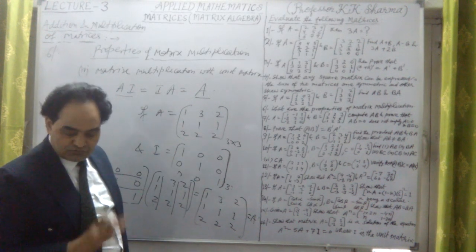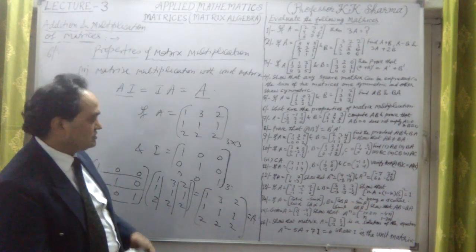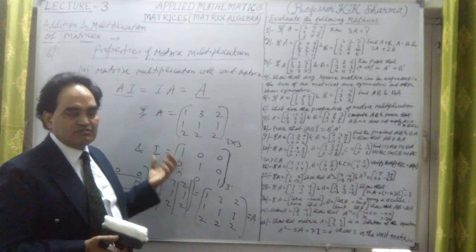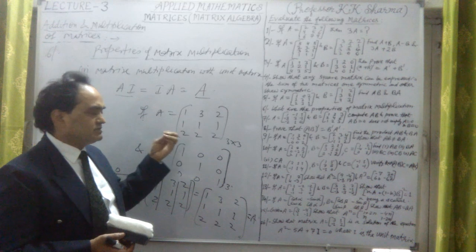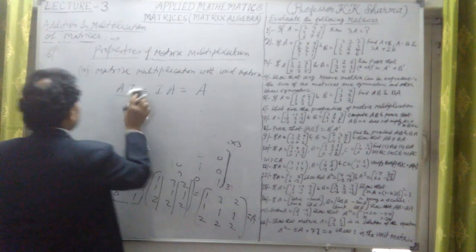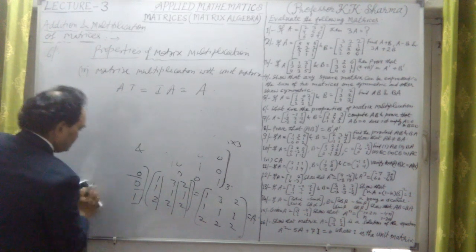This is what the fourth property says for multiplication with a unit matrix: any matrix A, if multiplied with the unit matrix, will give us the matrix itself. That is the fourth property we have talked about. It's the fourth property of matrix multiplication.